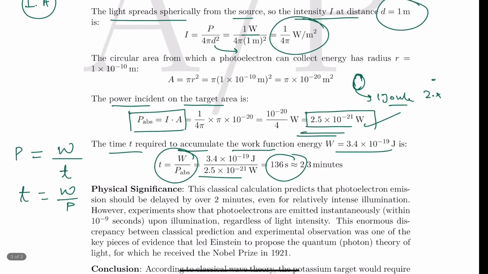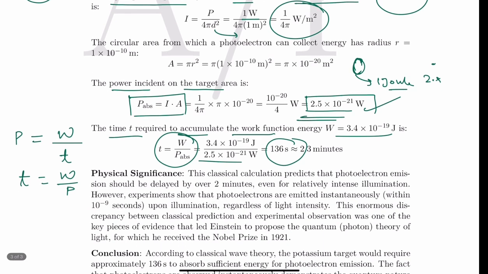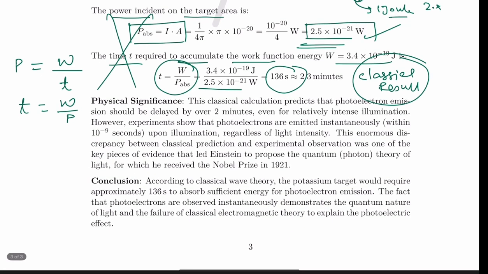So this is what we call the classical result. But in reality this doesn't happen. In reality the ejection happens instantaneously if the minimum threshold frequency condition is met. And we know that the minimum threshold frequency is characteristic of the metal and not the light itself.